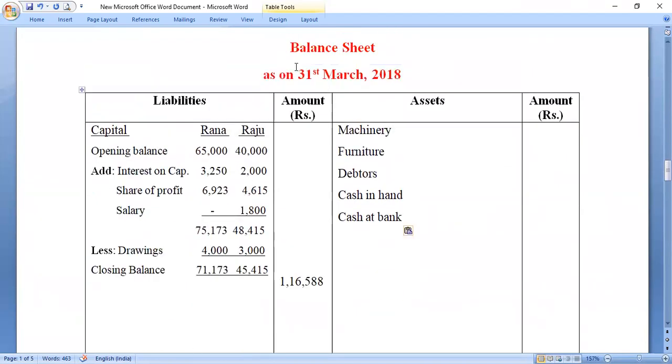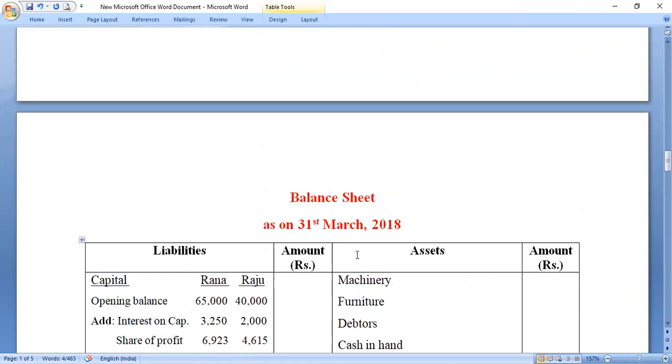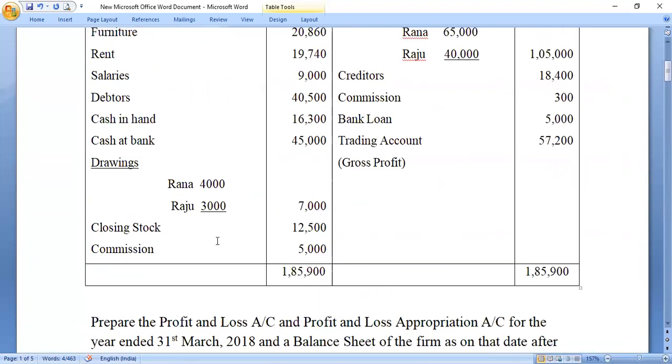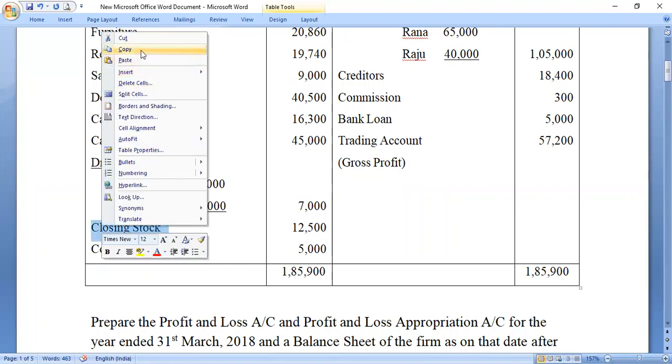In balance sheet, I have already done the calculation of capital. So from the capital of Rana and Raju, I have deducted, you see this item, 4,000 from Rana's capital and 3,000 from Raju's capital as drawings. Let us move back. Closing stock. Closing stock is again an item of balance sheet.